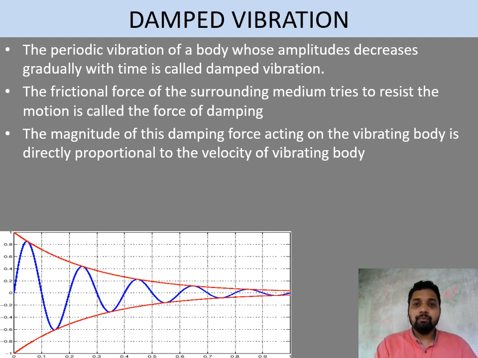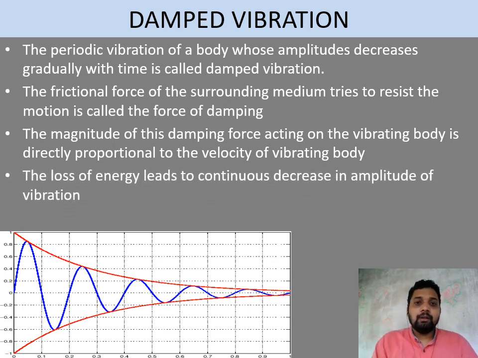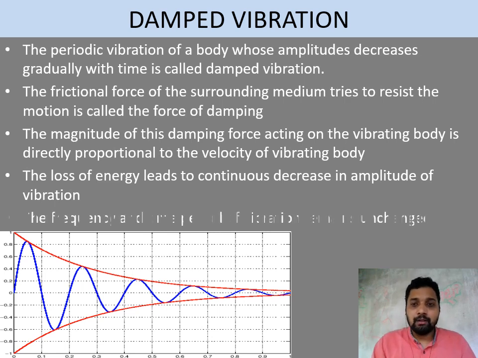The magnitude of the damping force acting on a body is directly proportional to the velocity of the vibrating body. That means the more the velocity of the vibrating body, the more force we need to apply to stop it, and if it is slow, we need less force. Another one, if we look here, the loss of energy leads to a continuous decrease in the amplitude of vibration. That means the degradation or dissipation of energy is responsible for the decrease in amplitude of vibration or sound.